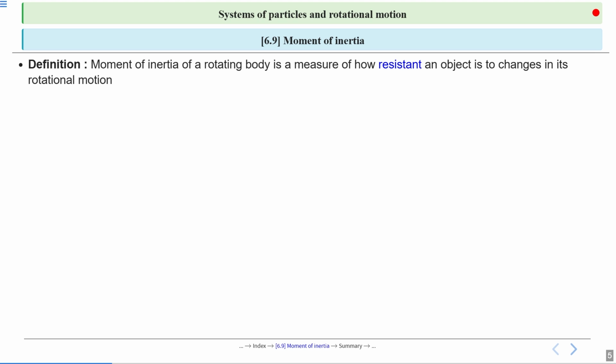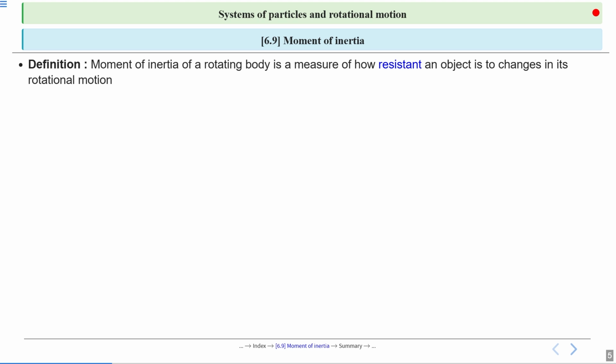When we apply force on a body, it resists motion due to mass, or we can say inertia. Similarly, when we apply torque to rotate a body, it also resists rotation. Why? The reason is moment of inertia. It is a rotational analog of mass.